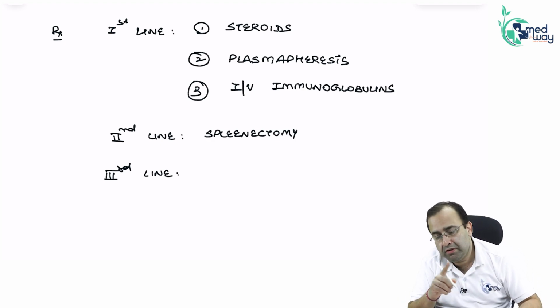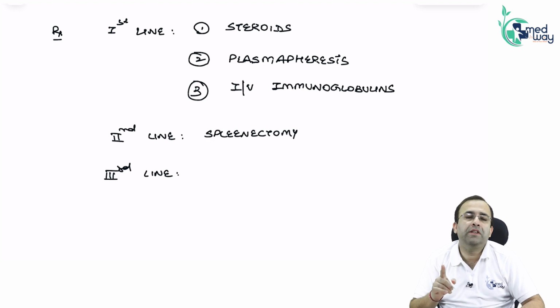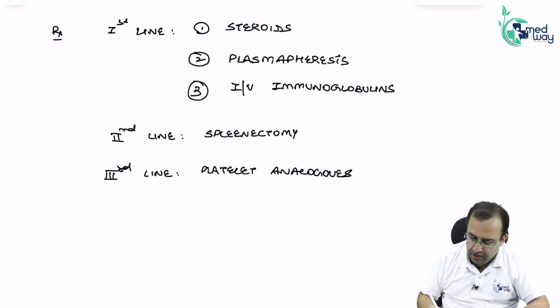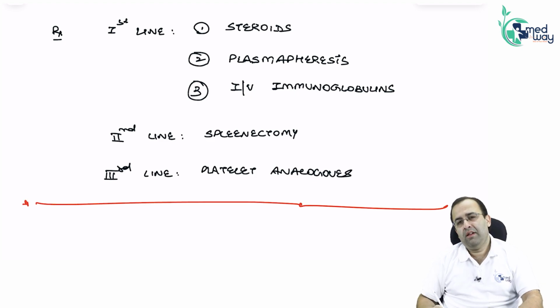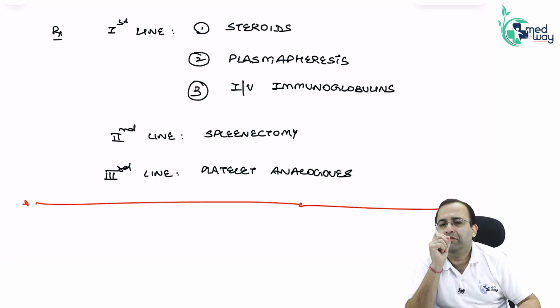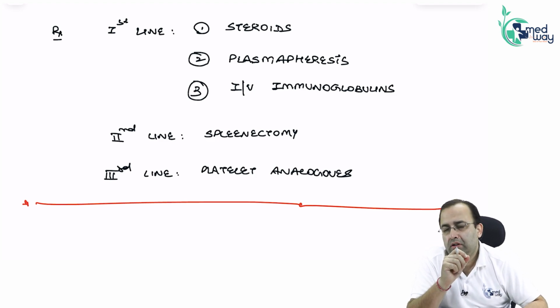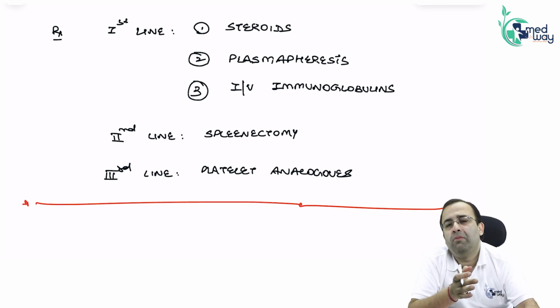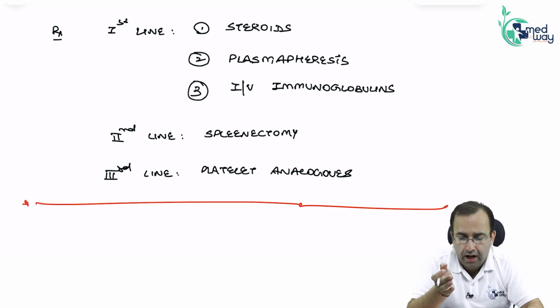You have performed splenectomy also, and both do not respond. In that case, we give platelet analogs. This was our first miscellaneous topic, that is ITP, immune thrombocytopenic purpura.